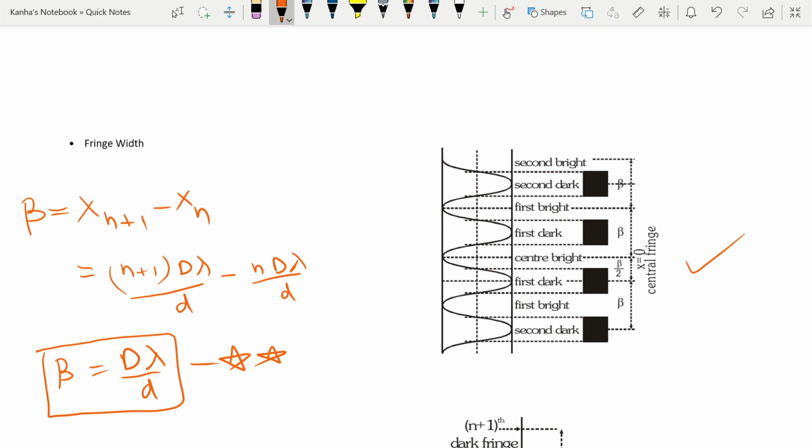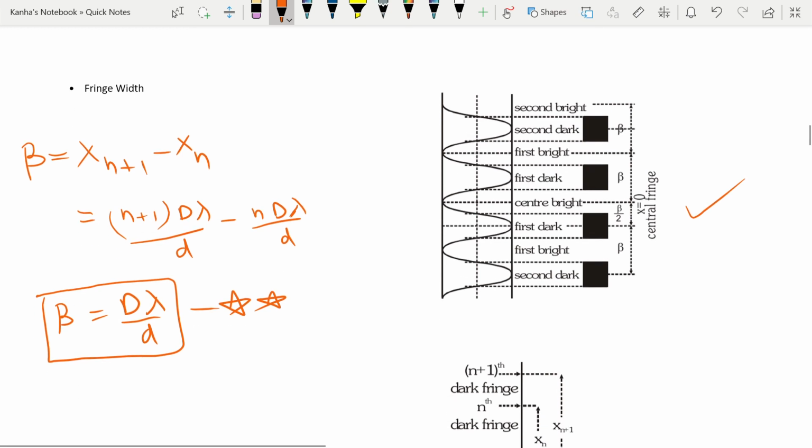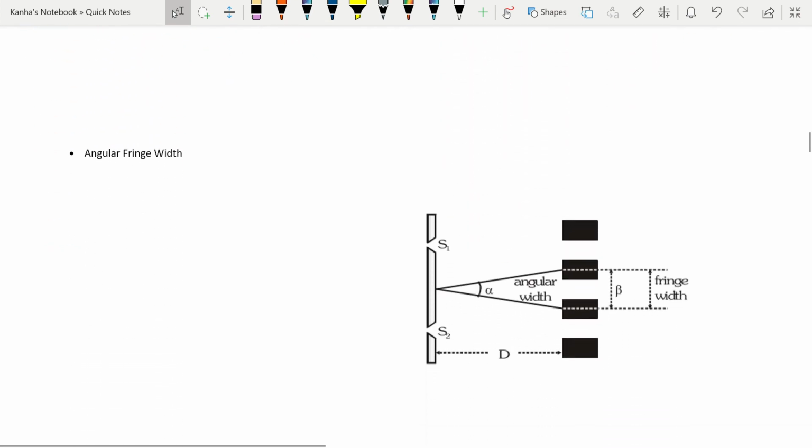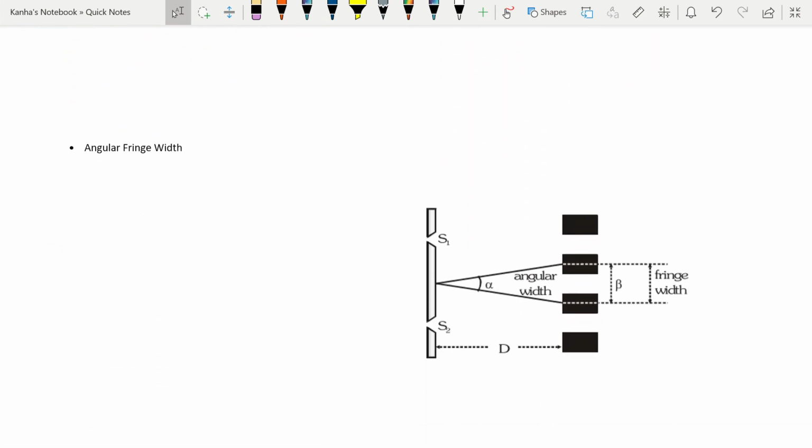Then, as you can see, there is something known as the angular fringe width. So what does that imply? My angular fringe width, which is alpha, is nothing but beta divided by D. My fringe width divided by the distance between the source and the screen.